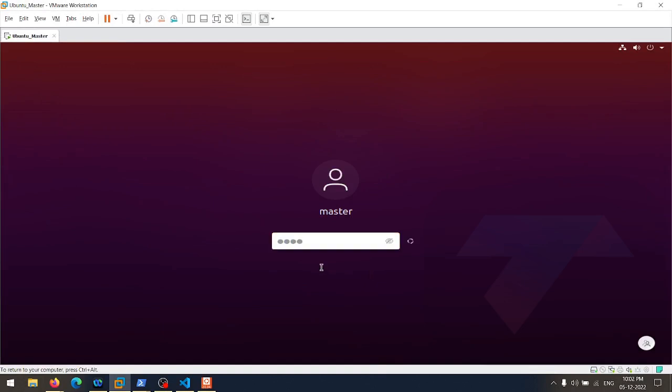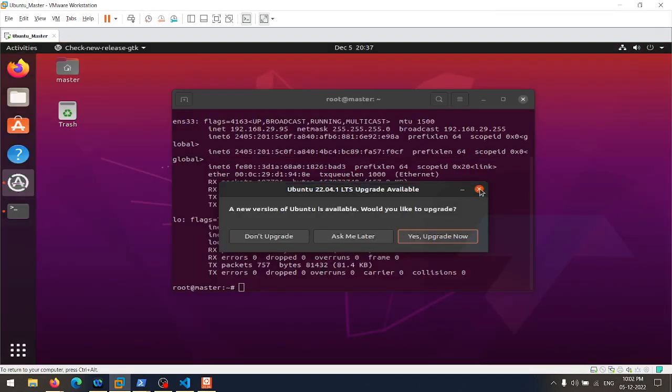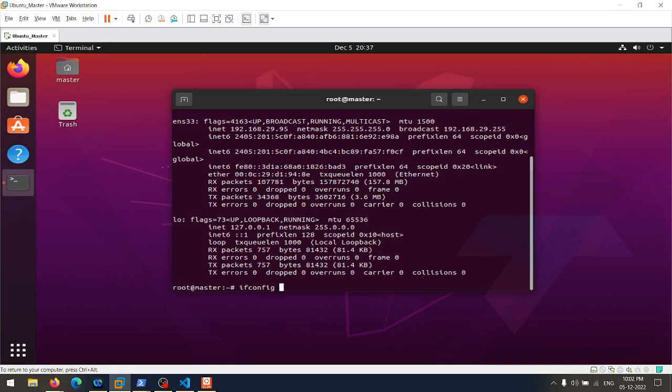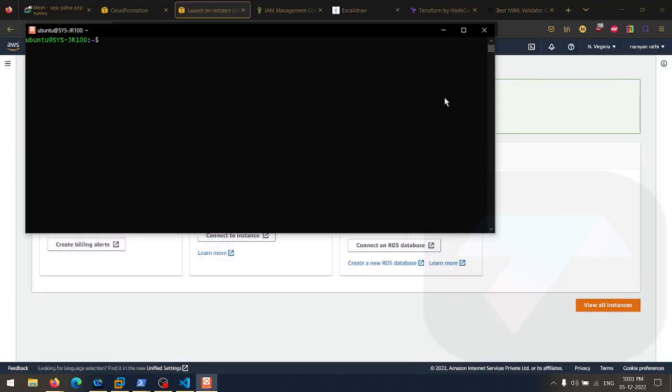So here, as you can see, the system is on. Let me just check the system. No, I don't want to upgrade. ifconfig. Let me check the IP address. So right now, yeah, this is the IP address available here, 29.95. All right. Sudo su. Let me go to the root.